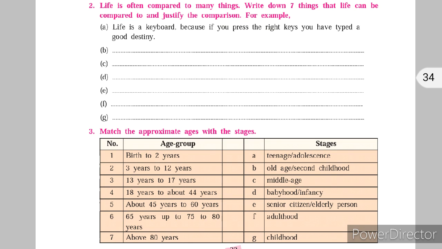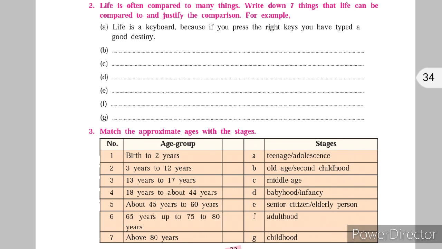The next activity is: match the approximate ages with the stages. Now there are 2 columns given here, in which one column talks about the age group and the other column talks about the stages. So let's have a look at the first column, that is age group. Birth to 2 years. Now this is the age group. Now we are going to talk about the stages. In what stage does birth to 2 years come? It is babyhood or infancy. This is the stage in which the birth to 2 years age group comes.